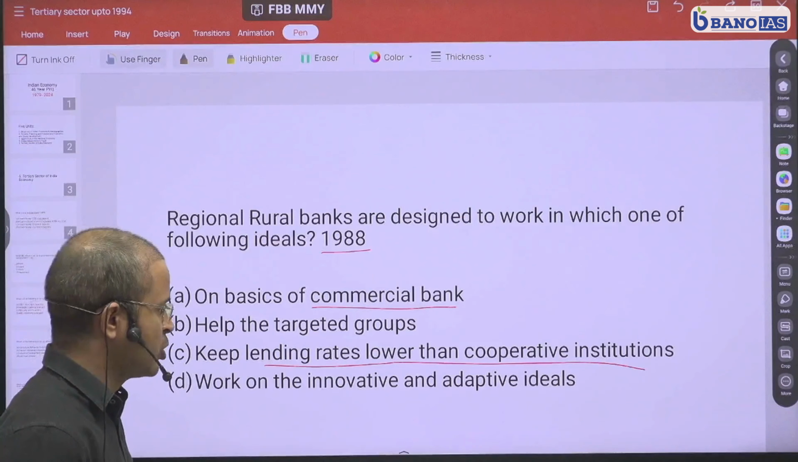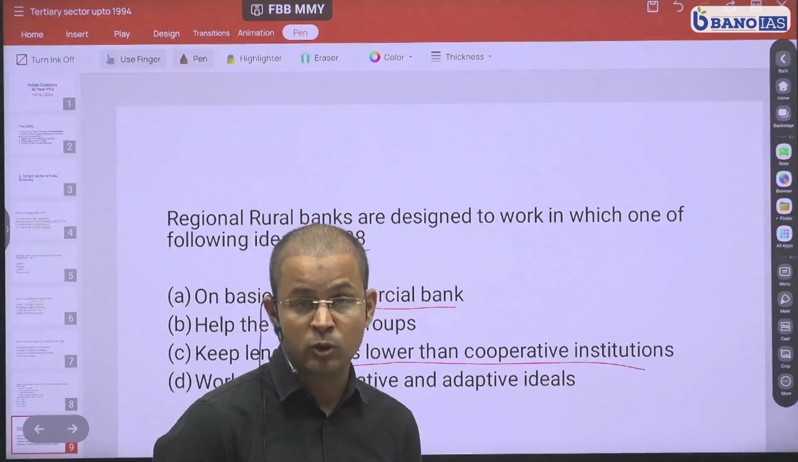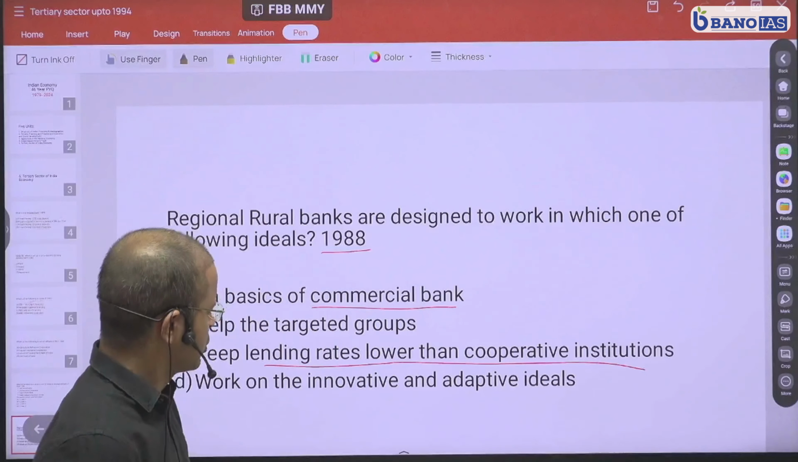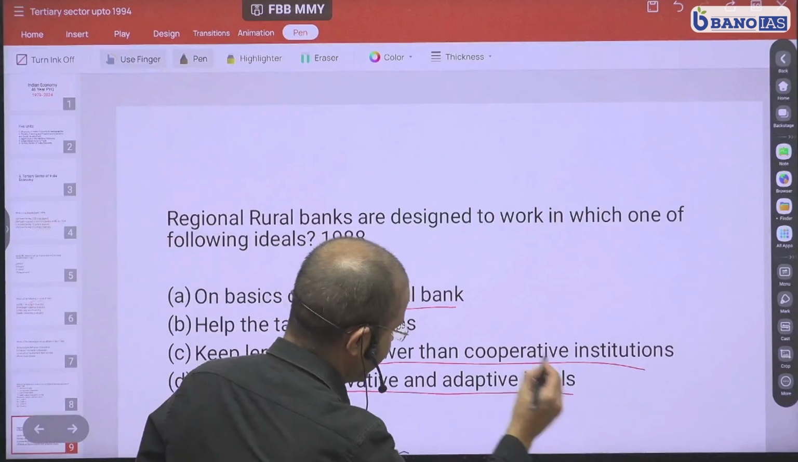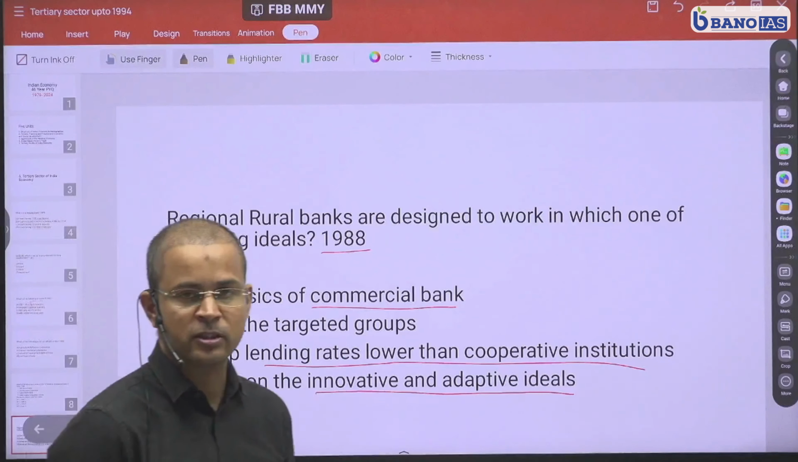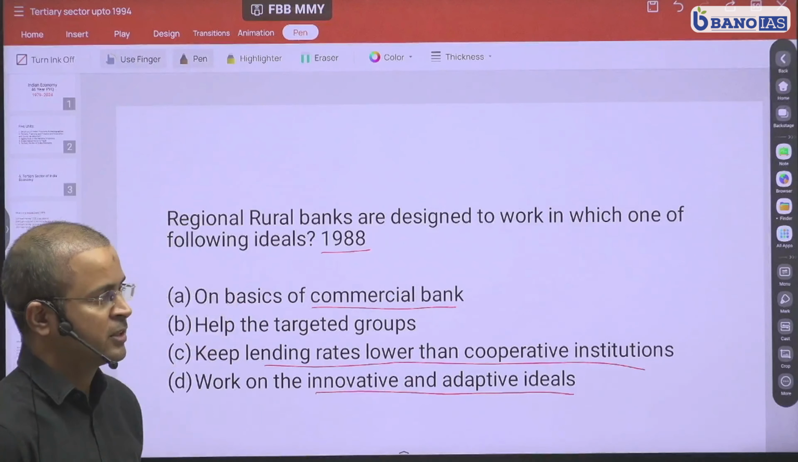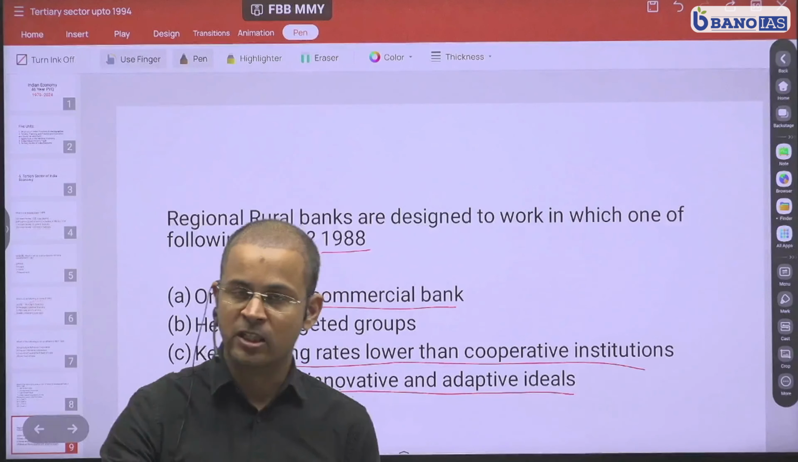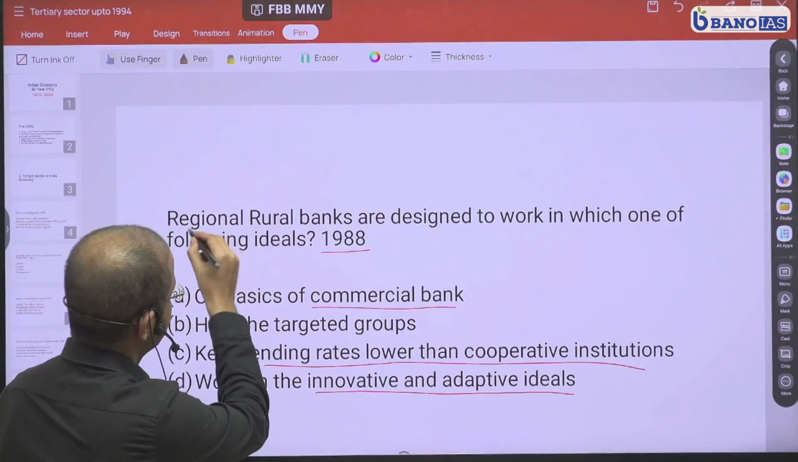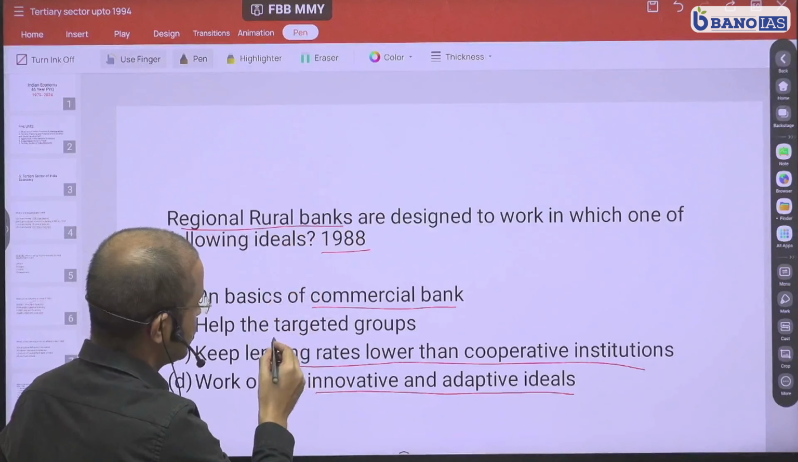Now that cannot be an objective. अगर ऐसा होता है तो हो सकता है, but ये objective नहीं था. Option D, work on innovative and adaptive ideals. Innovative and adaptive ideals, this is also a little vague and there must be some specific purpose जिनके लिए RRB सेटअप किए गए थे. And अगर आप लोगों ने बैंकिंग की यूनिट पढ़ी है तो RRB, रीजनल रूरल बैंक, सेटअप किए गए थे to help the rural areas.